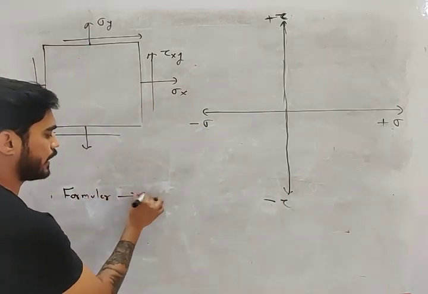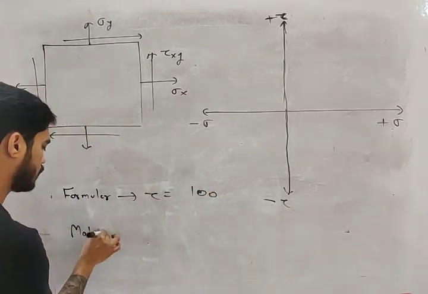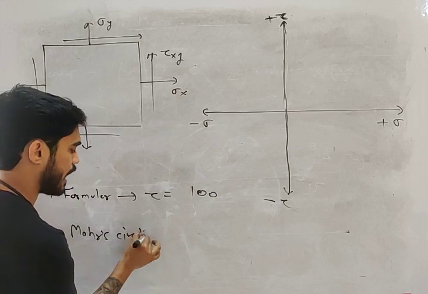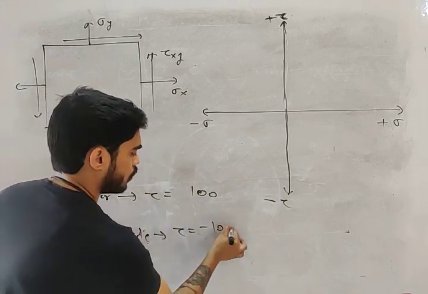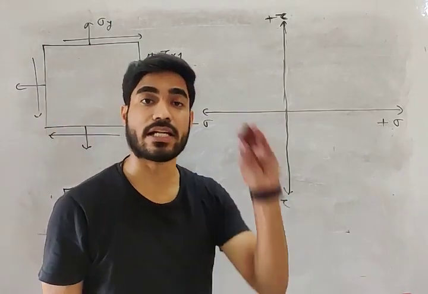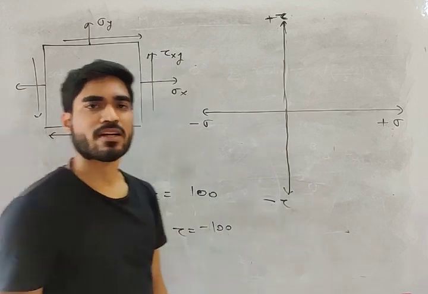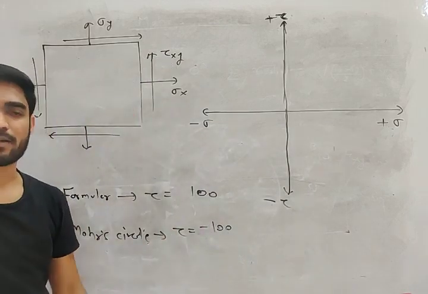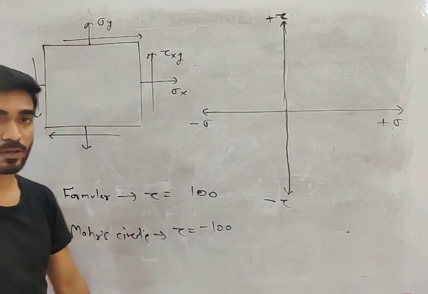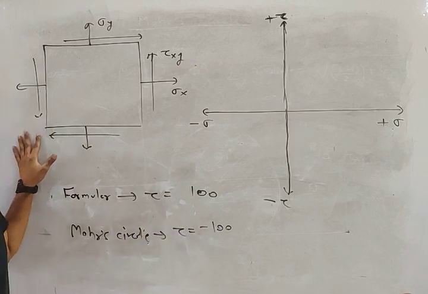Formula, if you are getting tau equals plus 100, then from Mohr circle you will get tau equals minus 100. No problem, because I told you in any problem you only need the magnitude of tau. The sign of tau we don't care about. So even if you are getting plus 100 or minus 100, it doesn't matter. But the problem is that students get confused. Then you will raise the question why we are getting plus 100 here and minus 100 here. You will get confused.